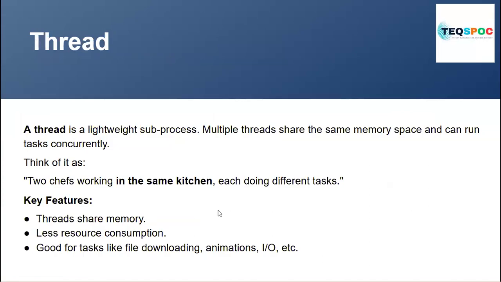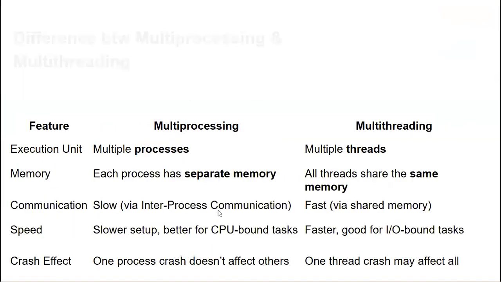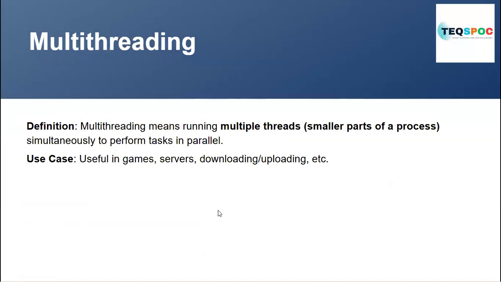We have understood what is multitasking and what is multiprocessing. Let's now understand what is multi-threading. Multi-threading means running multiple threads. Threads are basically a small part of a process.